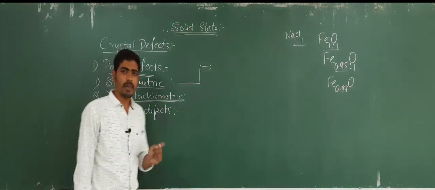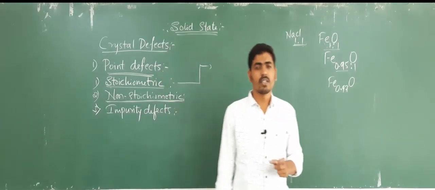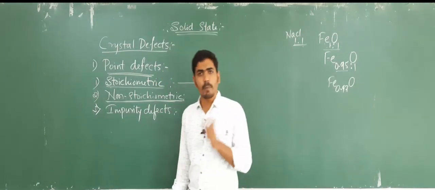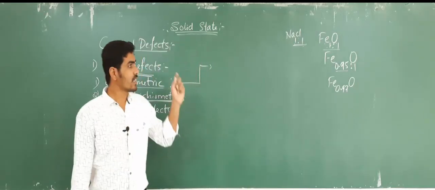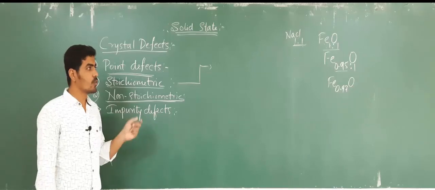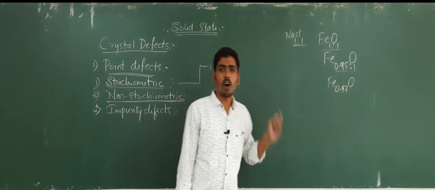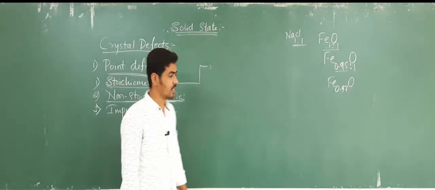So non-stoichiometric defects means the defects which change the ratio of proportions of the elements combined to form the compound due to the arising of the defect.